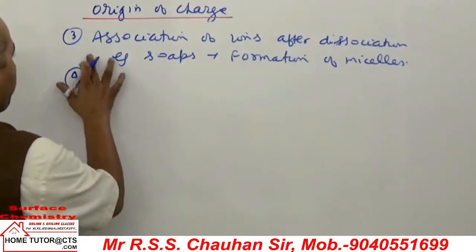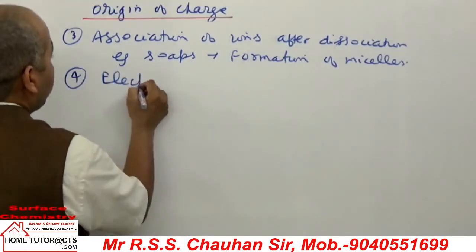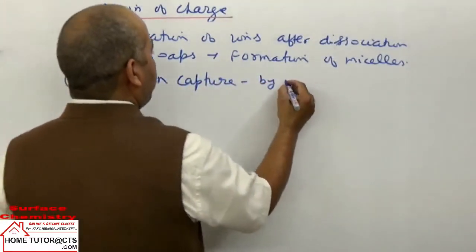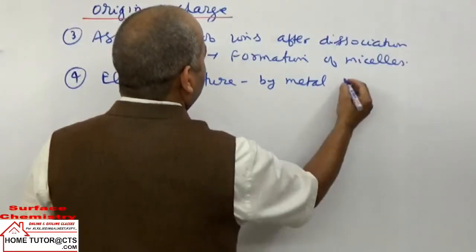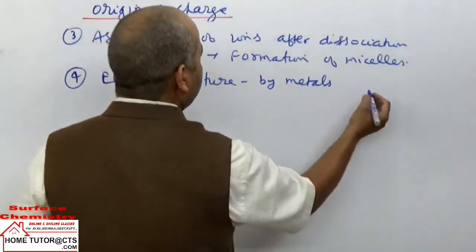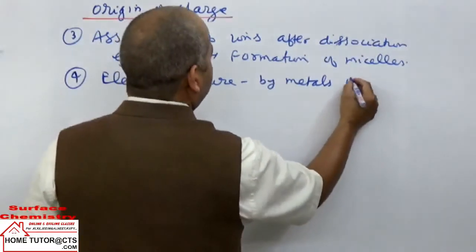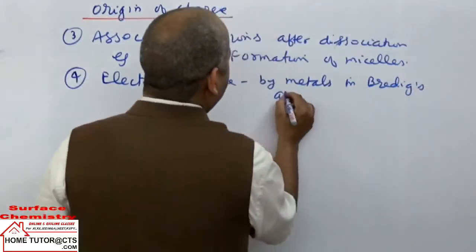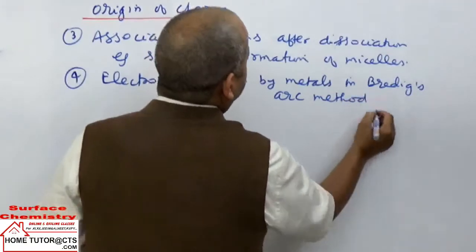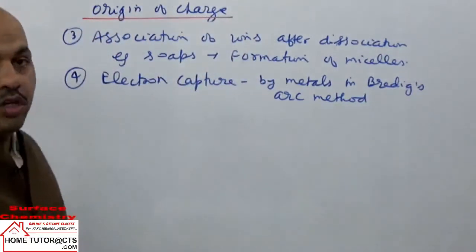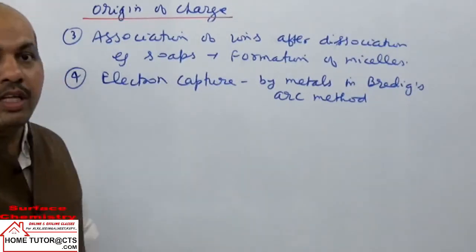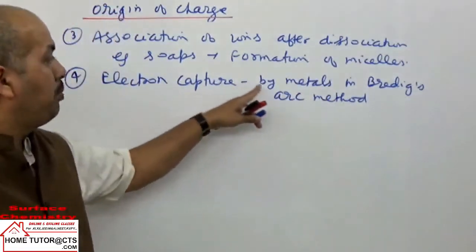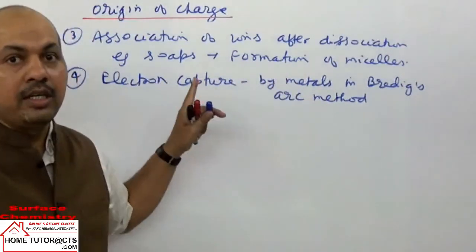Next can be taken here, electron capture by metals, dispersed phase particles, during preparation in Bredig's arc method. The metal vapor is produced when one applies high voltage, and they can capture electrons from the air dissolved in solution or water. In that case, metals will capture electrons. So metal sols are carrying, for this reason, negative charge.